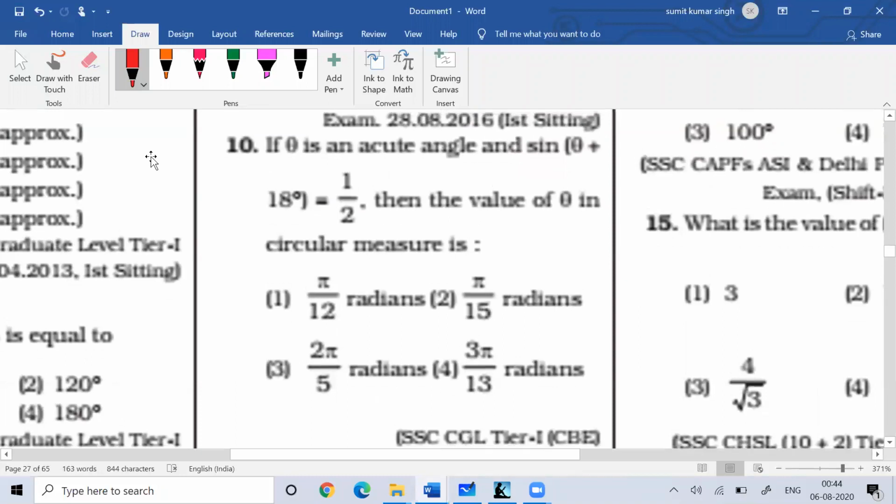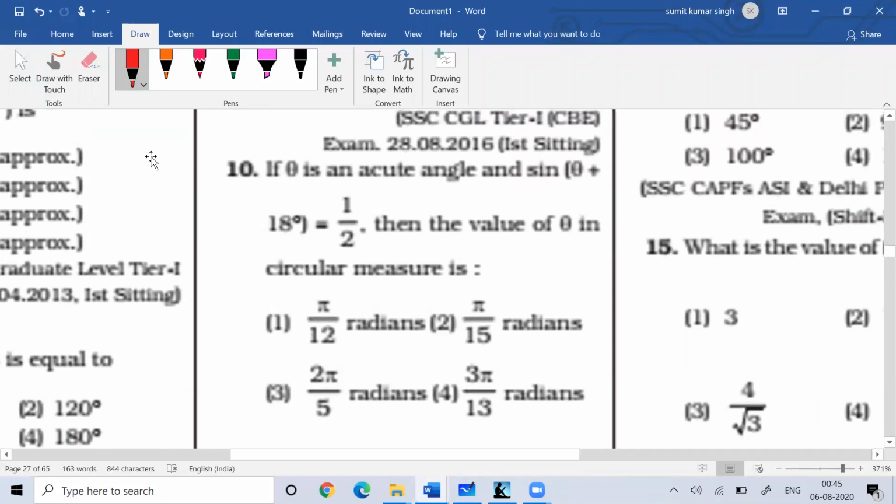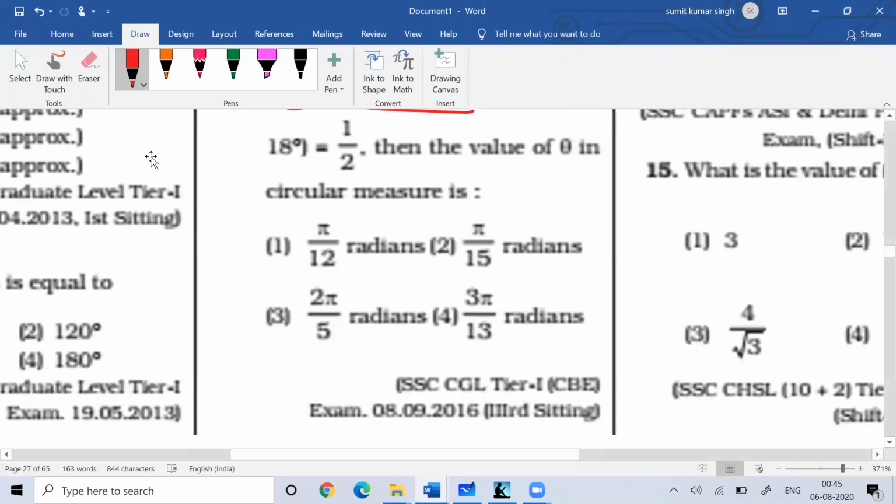Then you can see question number 10. If theta is an acute angle and sine theta is 1 by 2, you know that it should be 30 degrees. Then only theta is an acute angle. So when I say theta is an acute angle, what is the value of the angle?